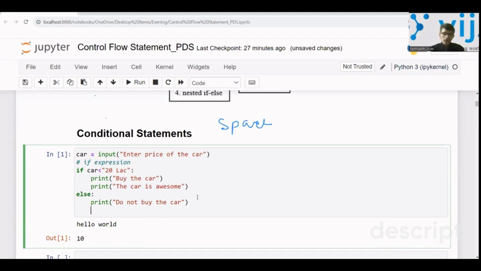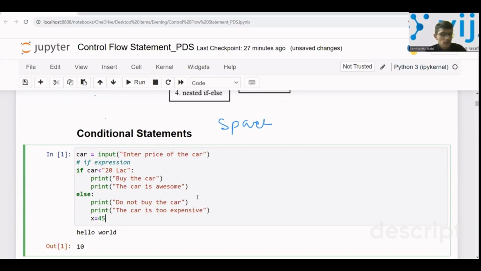Similarly in the else block, you can just write print the car is too expensive, something like this, or anything, x equal to 45, any number of statements, anything you can do. But there should be this indent. If it comes out of the indent, then it comes out of the else block. Now you will try that basically.